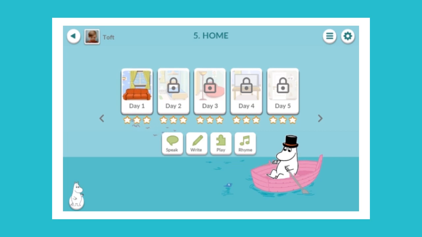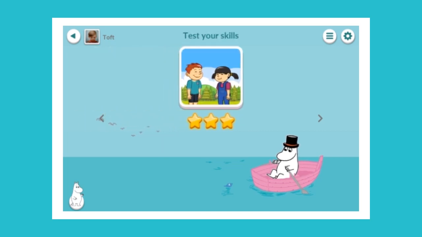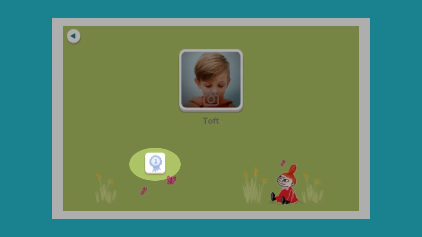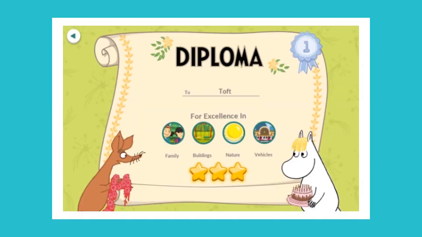Then once a month we have a chapter test, which is another game-like exercise, but it's a little bit longer and it tests all the topics that the children have learned in that month. So it gives the teacher an idea of how well the children have learned the topics. Once the children finish this exercise successfully, they get a digital diploma to their profile here, and they can always go back to it.